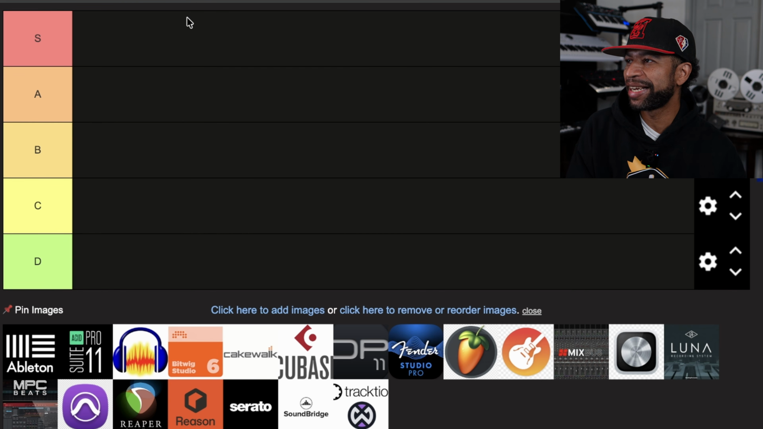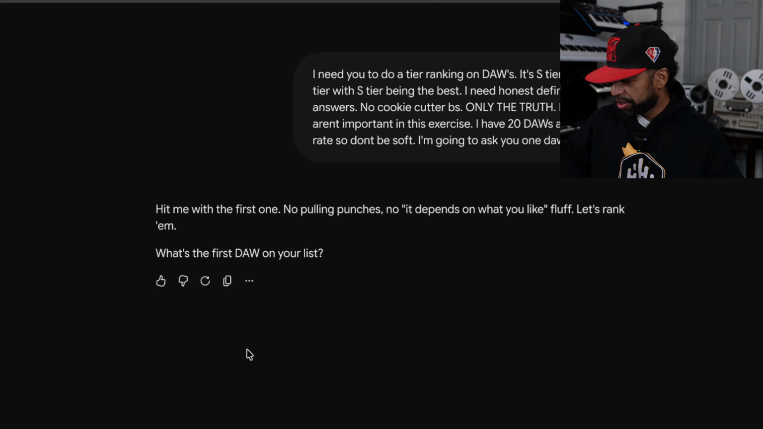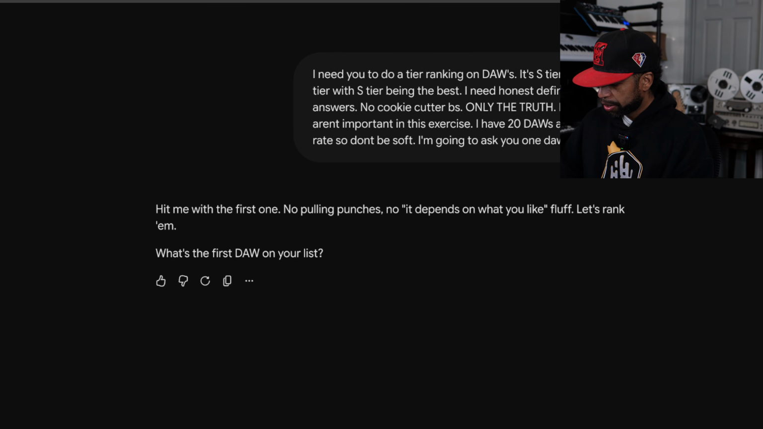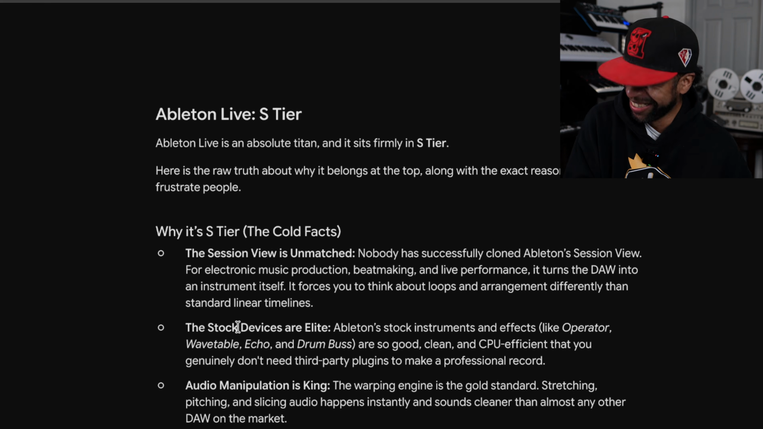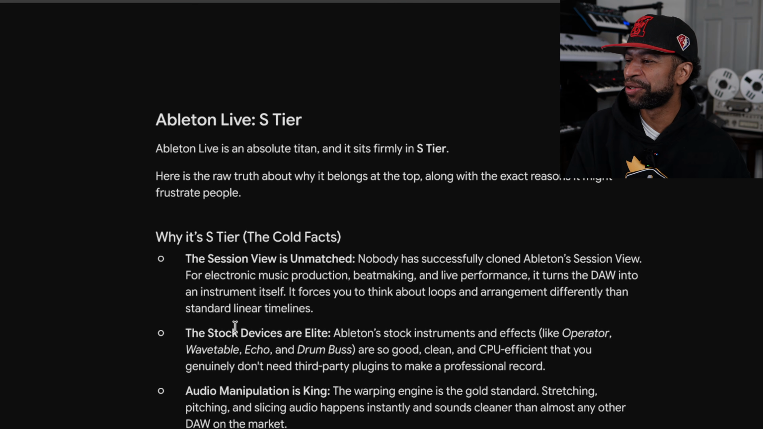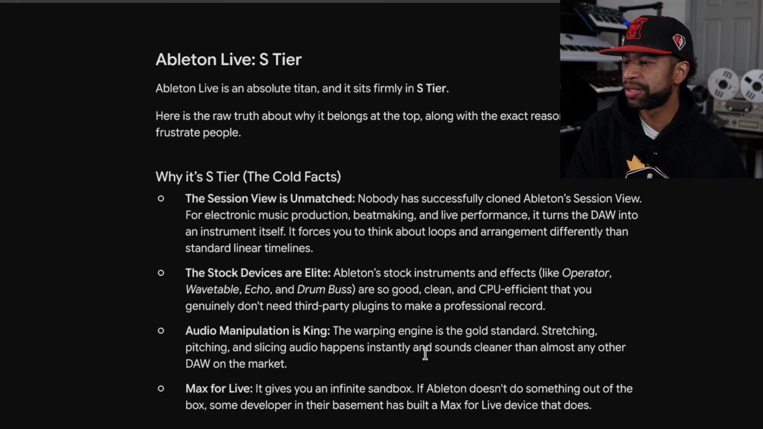The first one we got is Ableton. So let's see where it ranks. Ableton. All right, so it says Ableton is going to get an S tier. It says the reason why is the session view is unmatched. The stock devices are elite. Ableton stock instruments and effects like operator, wavetable, echo, and drum bus are so good, clean, and CPU efficient that you generally don't need any third-party plugins.